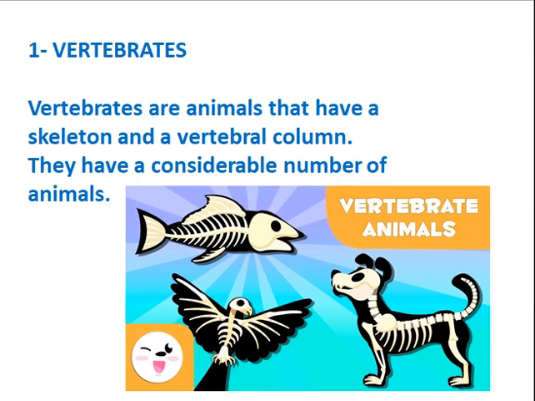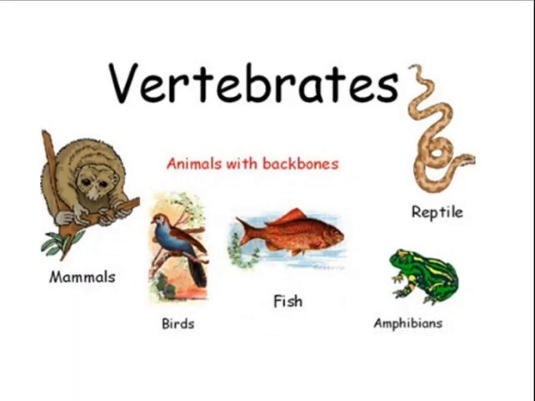We have different kinds of animals that are classified as vertebrates. Let's see what these groups are. These groups are mammals, birds, fish, amphibians, and reptiles.